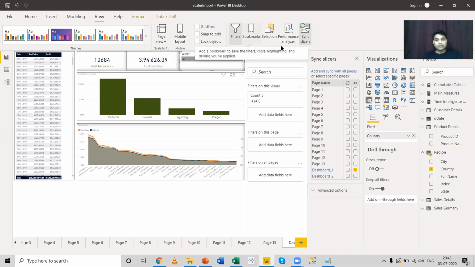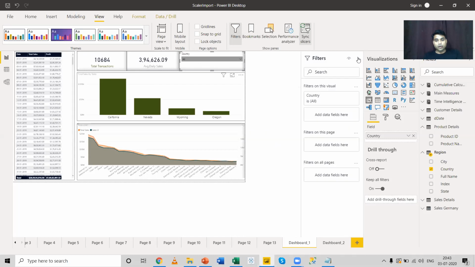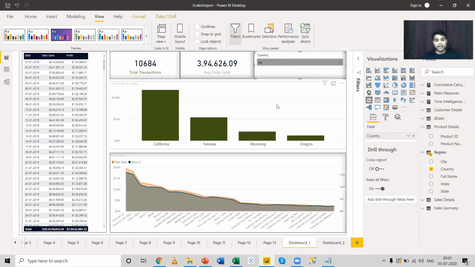So I will request you guys to explore these options, and I hope you will practice this hands-on while watching this video, and you will be able to explore new things in terms of how you interact with your dashboard and how you can use the slicers and the filter options in the dashboard.